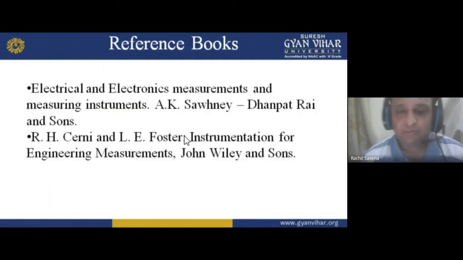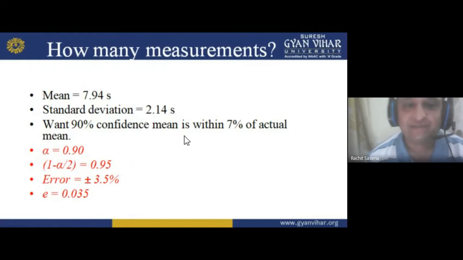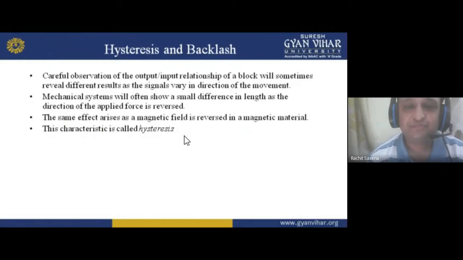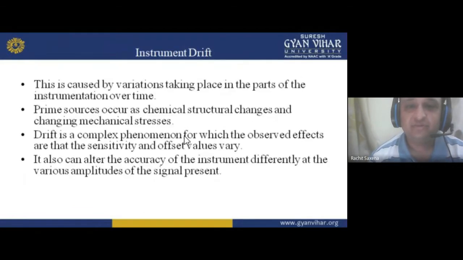So this is all about my lecture. These are some MCQs, measurements, one quiz is there, and how we solve it. Then we have the statistical backlash, classification of drift, instrument drift.